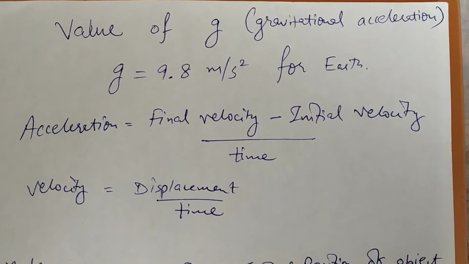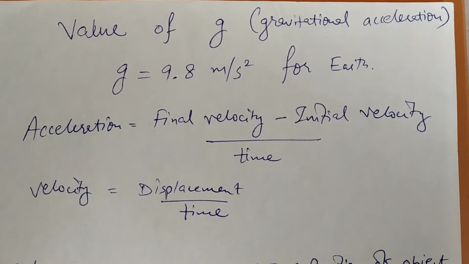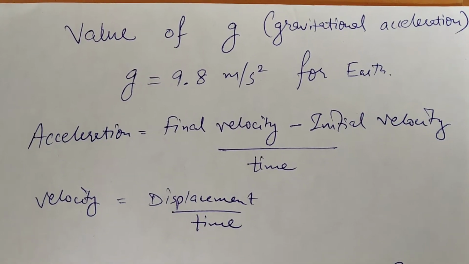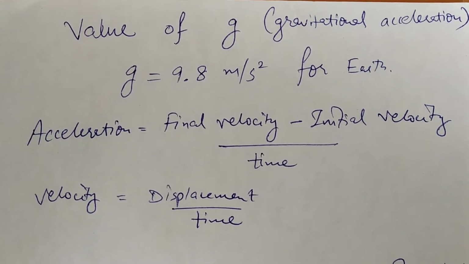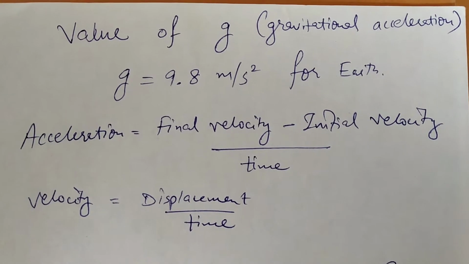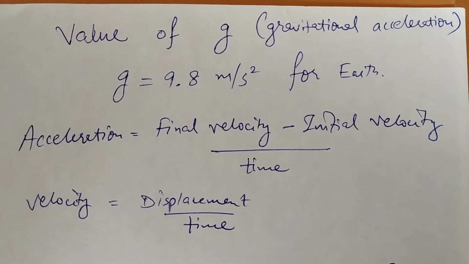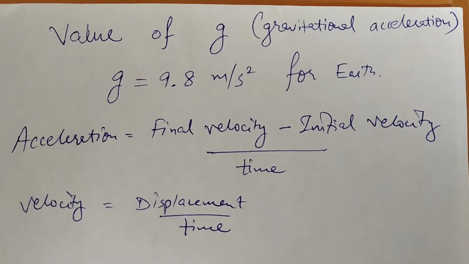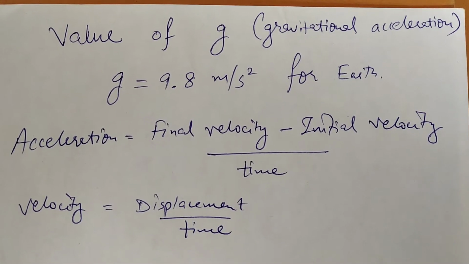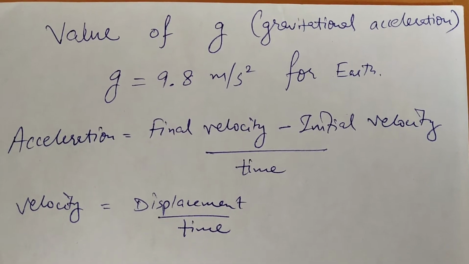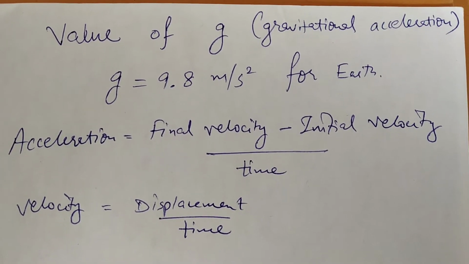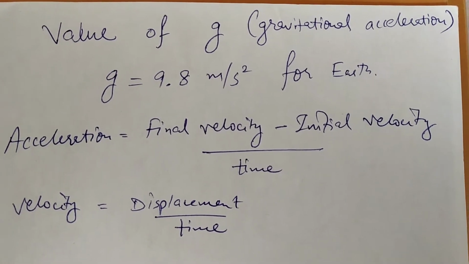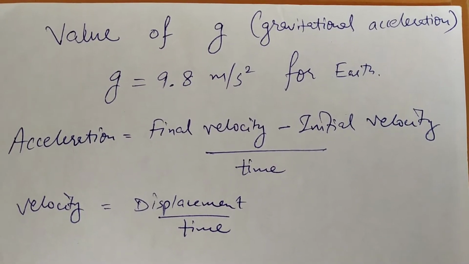The beauty of physics lies in understanding its equations. Very simple equations like acceleration and velocity help us to dig deeper about the understanding of the nature around us. Physics is basically applied mathematics, and this simple value of g, that is gravitational acceleration, and how it would have been derived would help us to further understand the true nature of gravity.